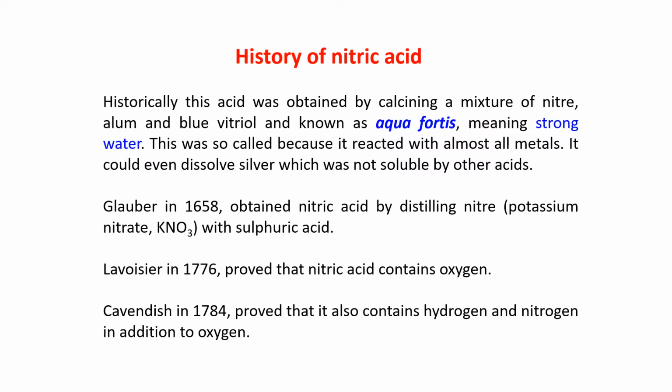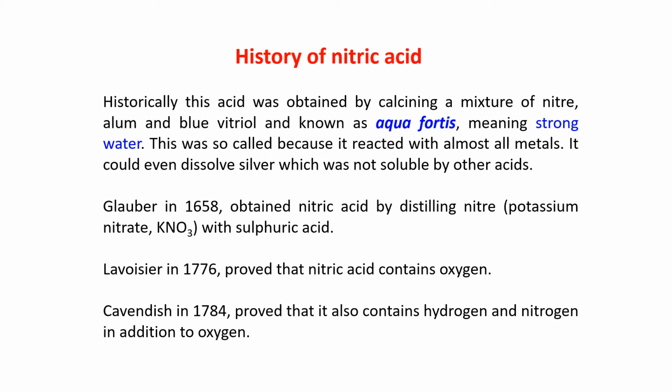History of nitric acid. Historically, this acid was obtained by calcining a mixture of niter KNO3, alum K2SO4.Al2(SO4)3.24H2O, that is the formula of alum that we have already read, and blue vitriol, which is copper sulfate.